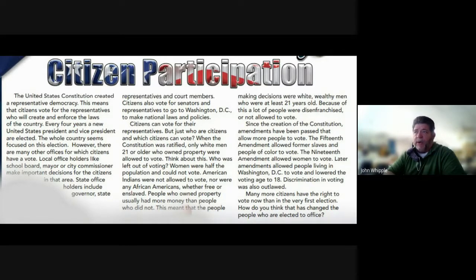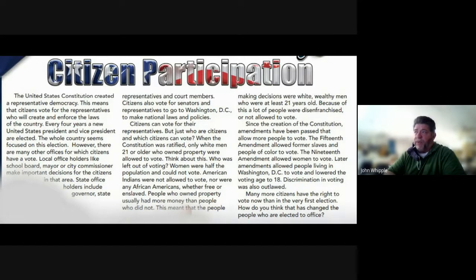However, there are many other offices for which citizens have a vote. Local office holders like school board, mayor, or city commissioner make important decisions for the citizens in that area. State office holders include governors, state representatives, and court members. Citizens also vote for senators and representatives who go to Washington, D.C. to make national laws and policies.